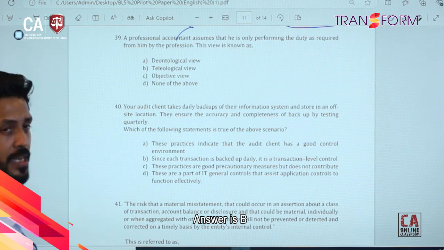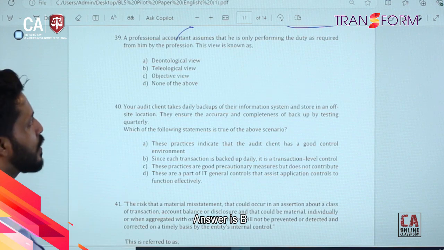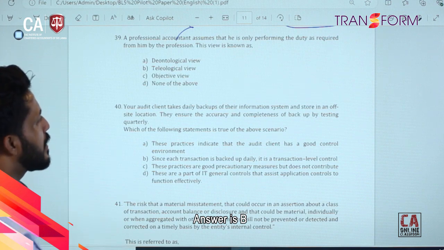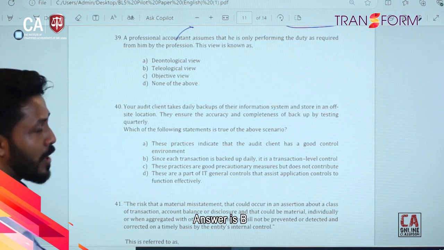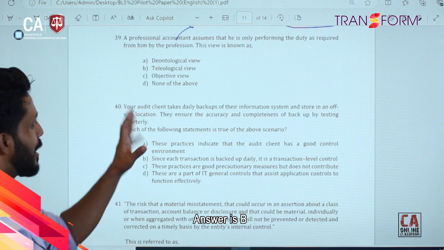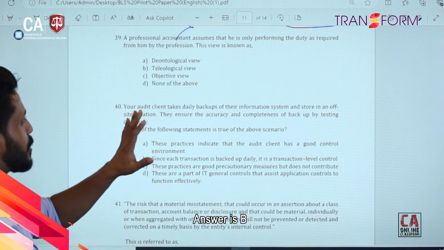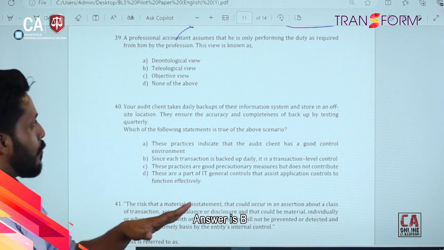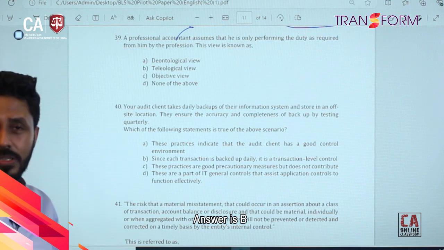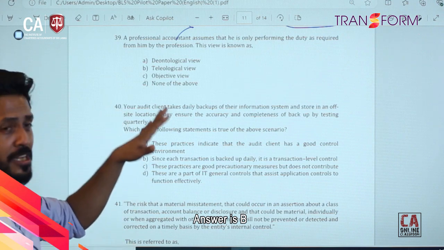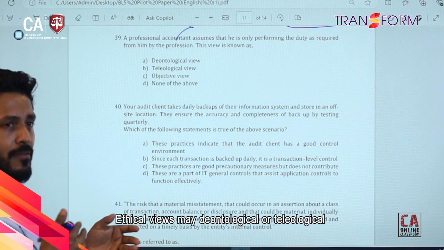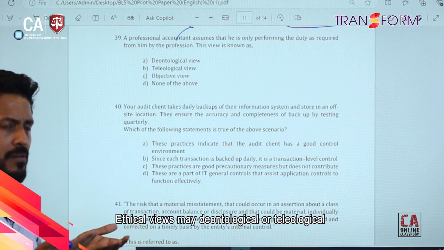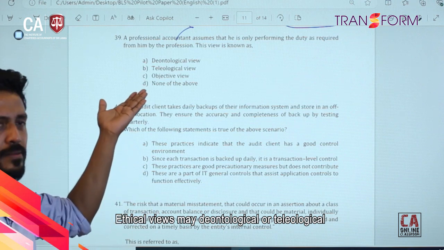Here we have question number 39. A professional accountant assumes that he is only performing the duty as required from him by the profession. This view is known as. Ethical views can be divided into the deontological view and the teleological view. The deontological view always considers the rule base, the basic rules, right?